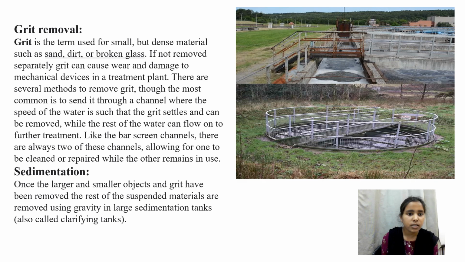There are several methods to remove grit, though the most common is to send it through a channel where the speed of the water is such that the grit settles and can be removed, while the rest of the water flows onto further treatment, which is the sedimentation process. Like the bar screen, grit removal also has two channels, so one can be cleaned or repaired while the other remains in use.